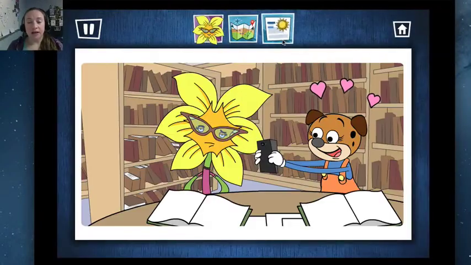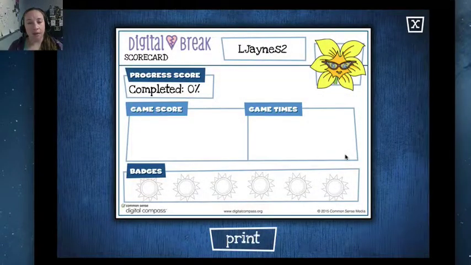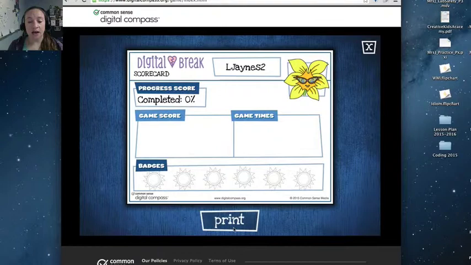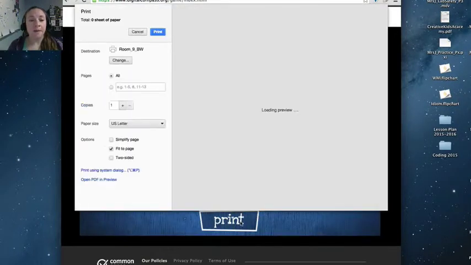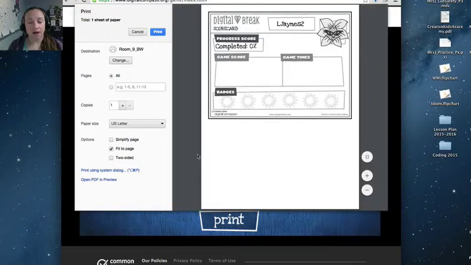Once you have completed 3 different scenarios, you're going to get a scorecard. Right now my score is 0% because I haven't taken the final quiz at the end. But you should have 3 scores and 3 times. Once you have those, you're going to print off your score sheet. Just hit print, and everything is all set up ready for you to go. I'm not going to because there's nothing to print right now.